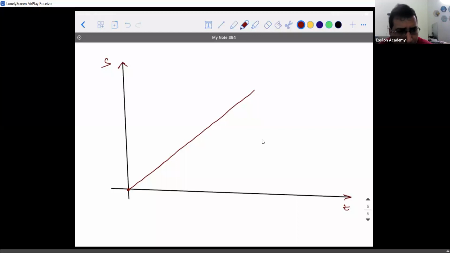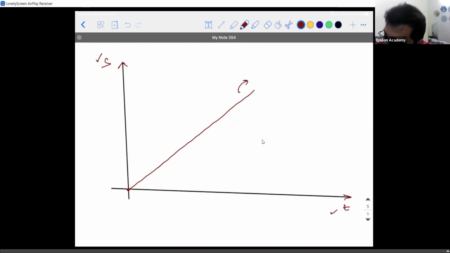This is a rough graph that they have given us. This is one of the scenarios where the object, whatever it might be, is moving in such a way that displacement and time are in constant proportion with each other.